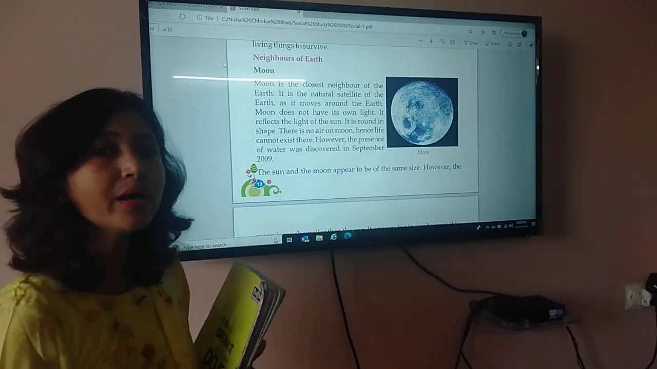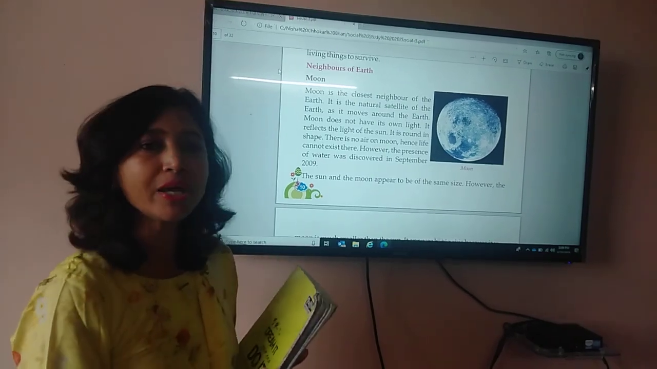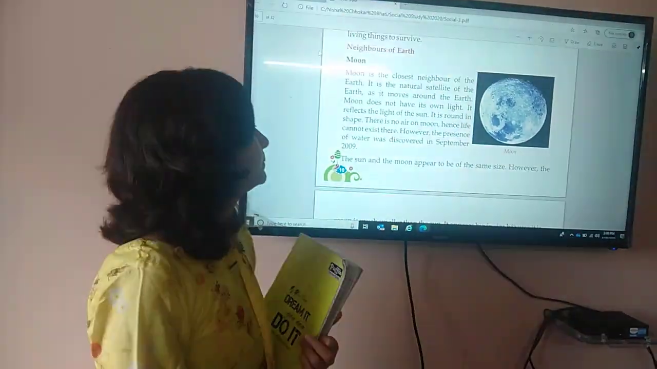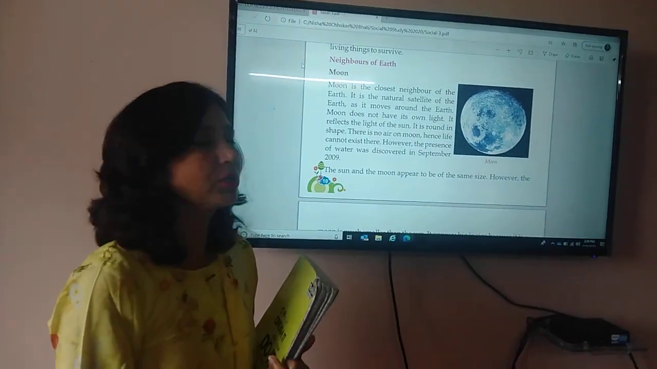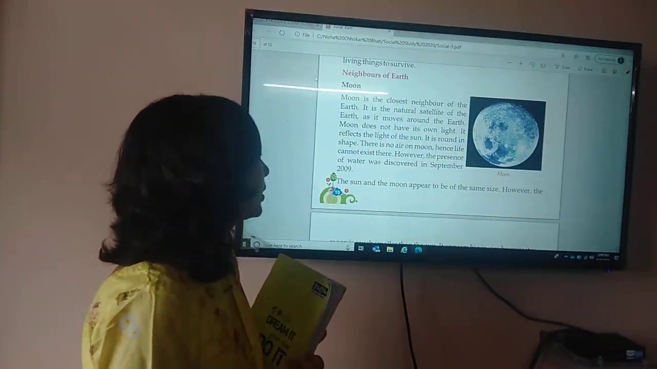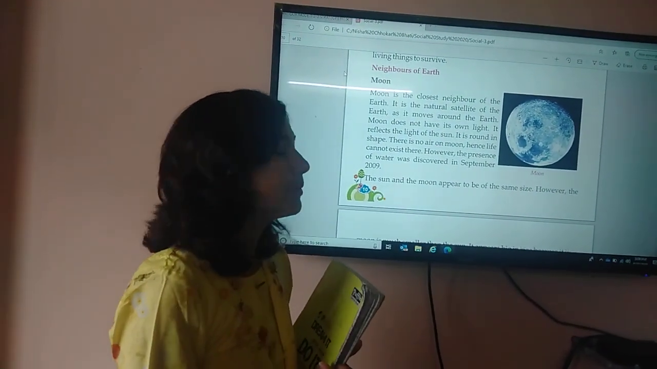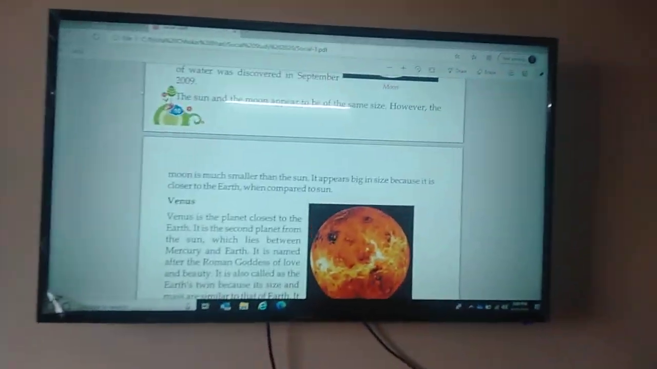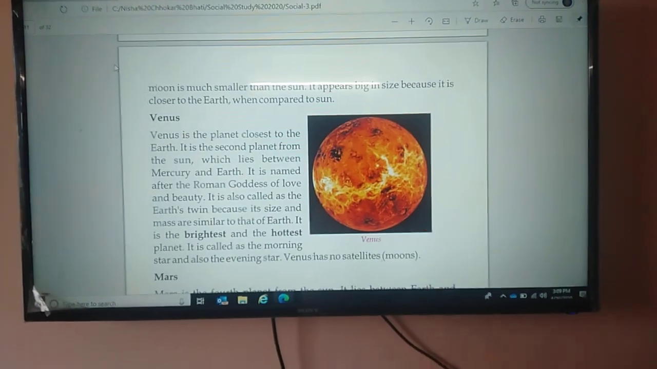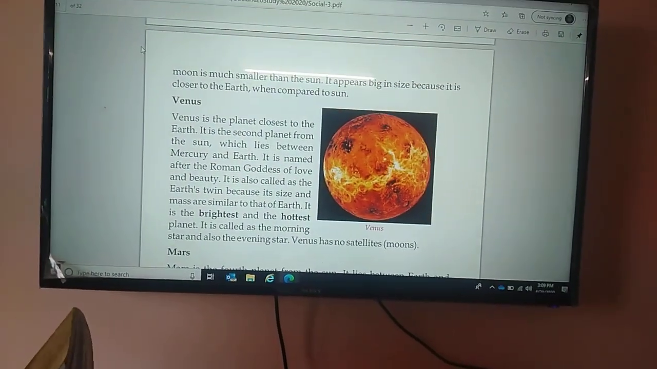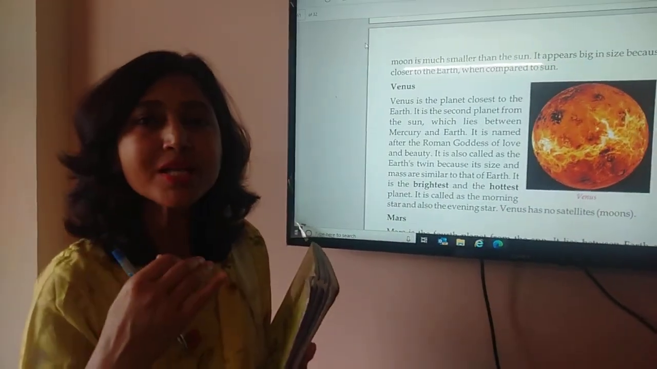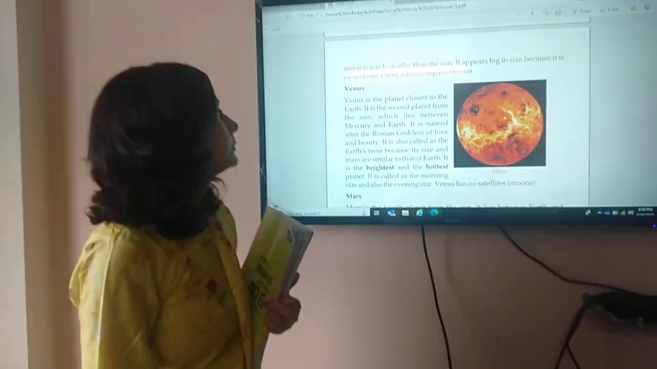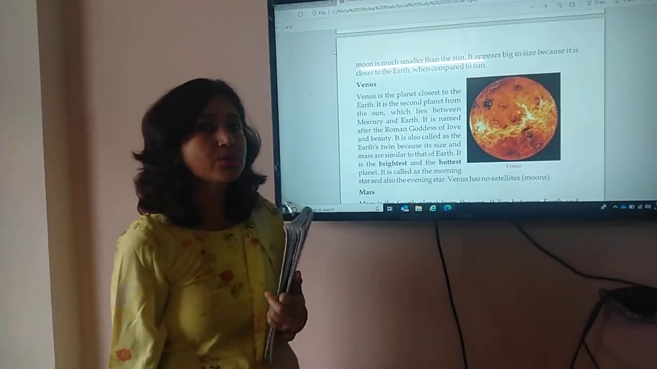There is no air on the moon, hence life cannot exist on the moon. However, the presence of water was discovered in September 2009. The sun and the moon appear to be of the same size. However, the moon is much smaller than the sun. It appears big in size because it is much closer to the Earth as compared to the sun.